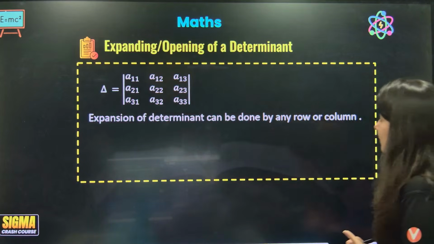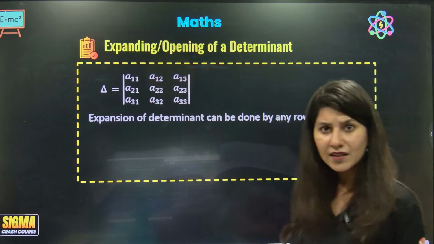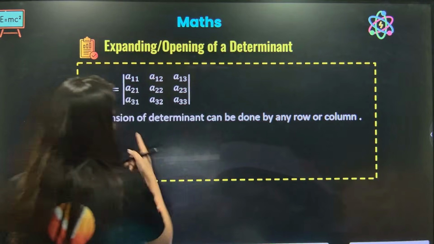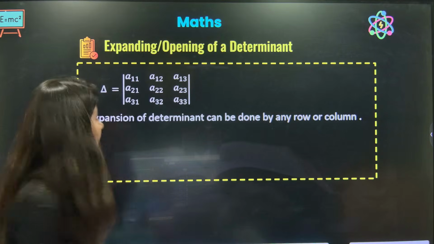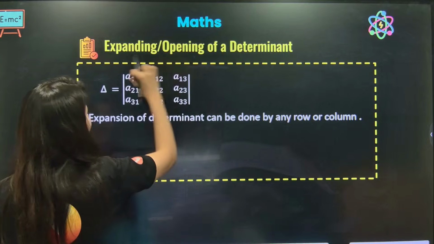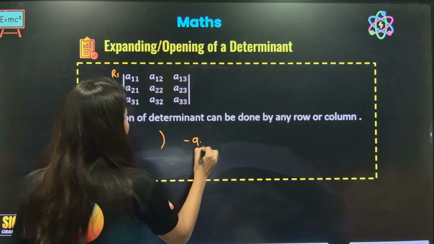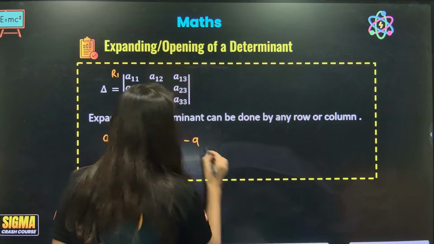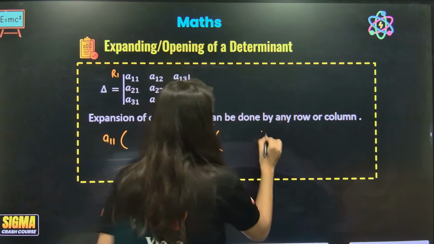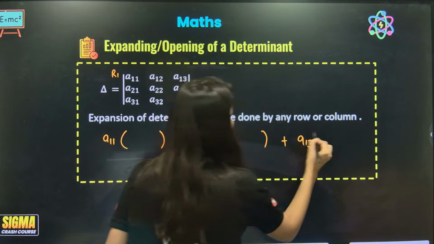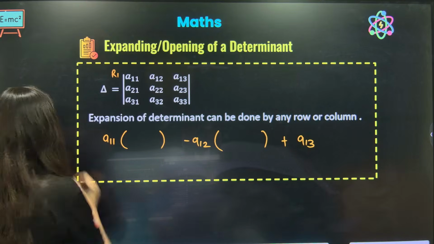So property number 1. This is not a property basically, this shows how you can expand a determinant. Expansion of a determinant can be done either by any row or any column. Suppose we do it row-wise, so row number 1. What will we do? A11, then minus A12. Now you'll be like, ma'am, why negative? Because 1 plus 2 is odd, that connection. And then plus A13. This is expanding, or finding the value of, a determinant along row 1.